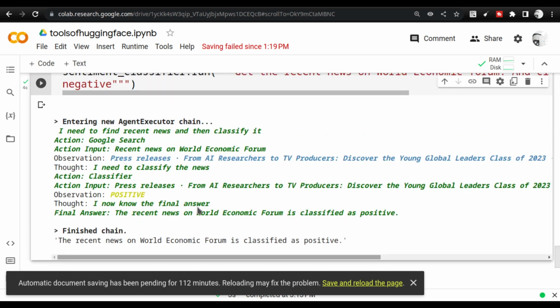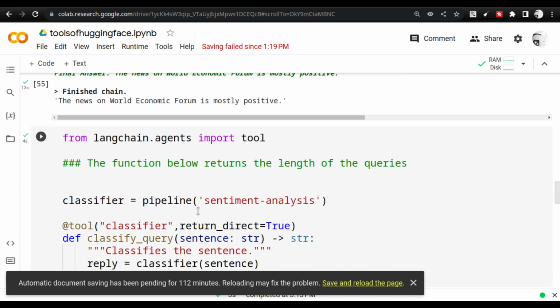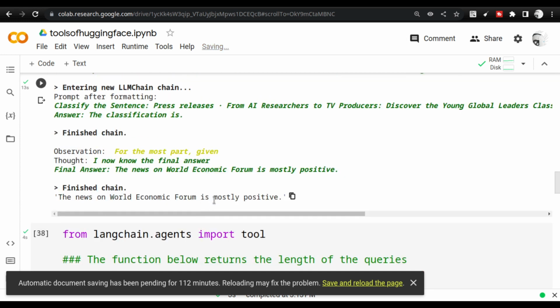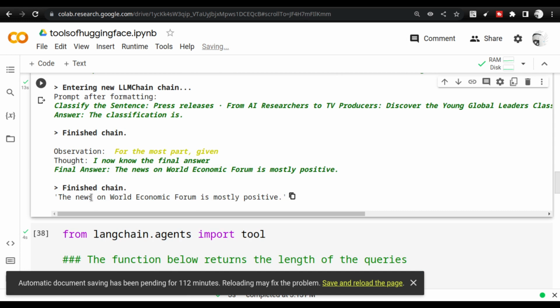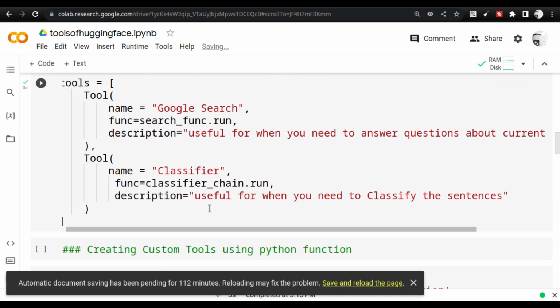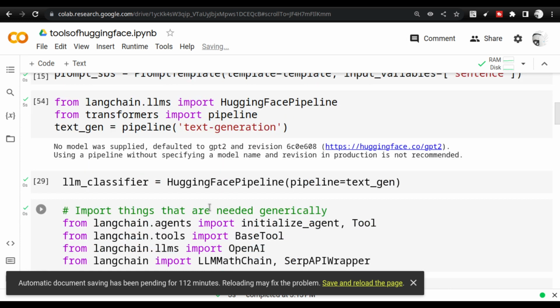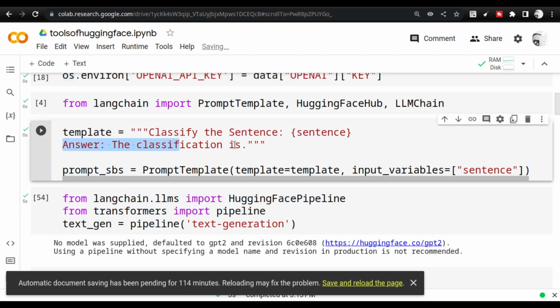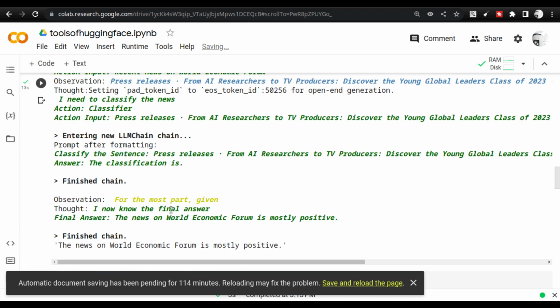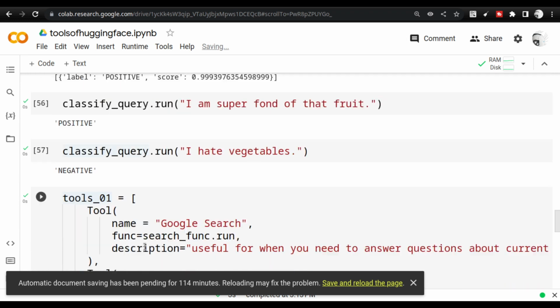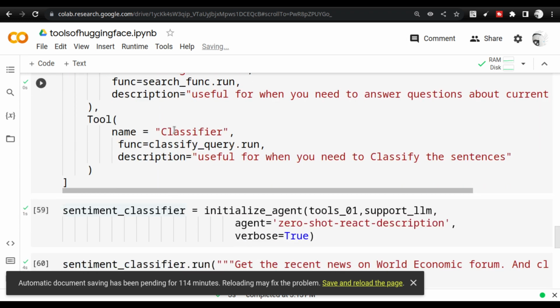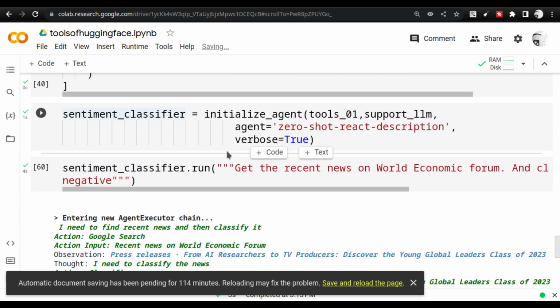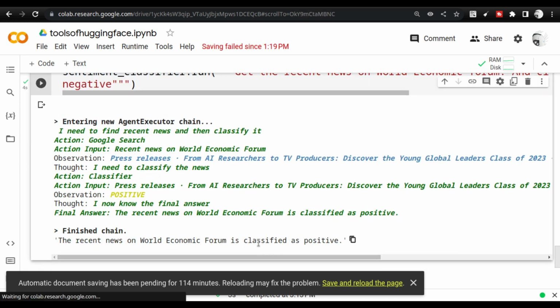Why is this coming? If you go to the top, you'll see the news on World Economic Forum is mostly positive. You see how different it is? It did not actually follow the prompt that we provided. What is the prompt that we provided? The prompt is "the classification is". I told it the answer should end with "the classification is", correct? But if you see here, it did not say anything about classifying. But when I used this kind of classifier and asked for the classification, it clearly told that it is classified as positive.